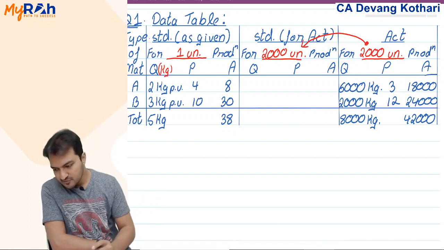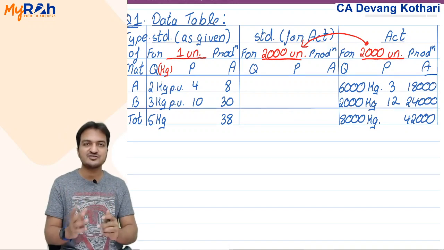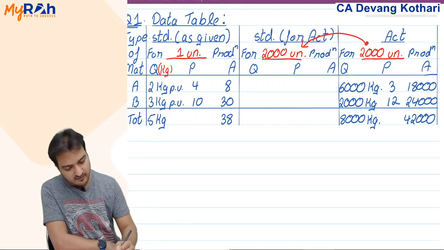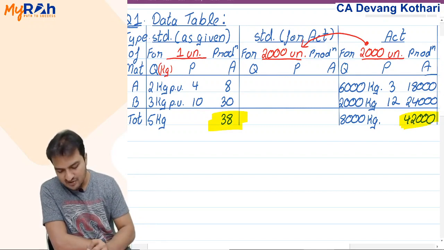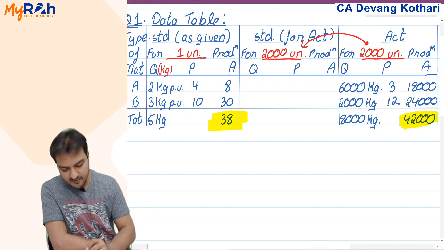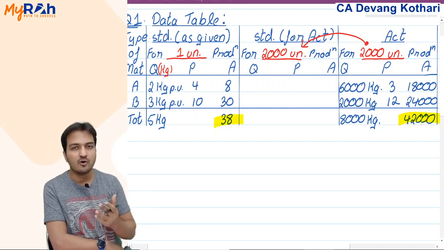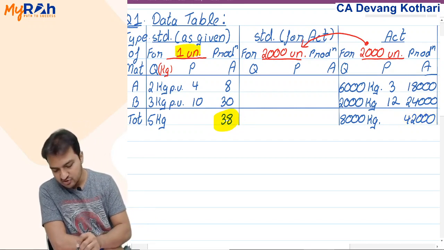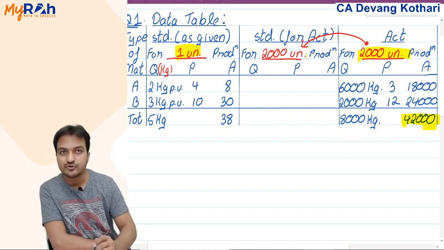Now, this completes the data from the question. This is what I find out from the question, put them in the data table. Now, in this data table, you tell me, can I compare my actual cost 42,000 with standard cost 38? Can I compare this 38 with 42,000 and say that this difference is the variance? Obviously not. Why not? Because this 38 is standard cost of just one unit, while 42,000 here is actual cost of 2,000 units.